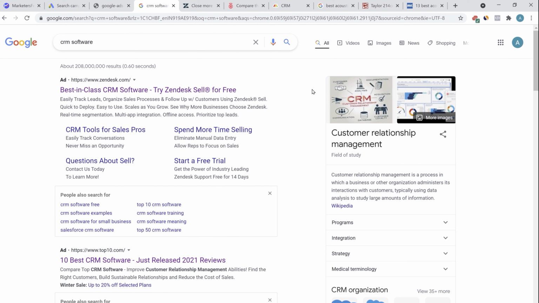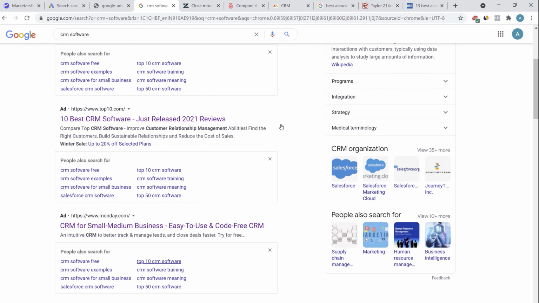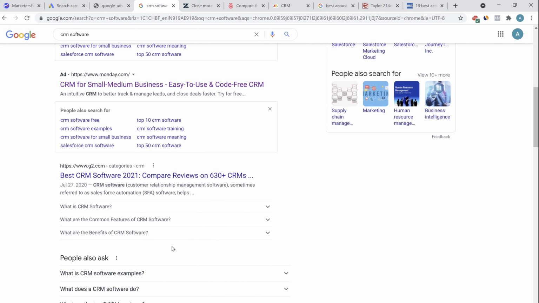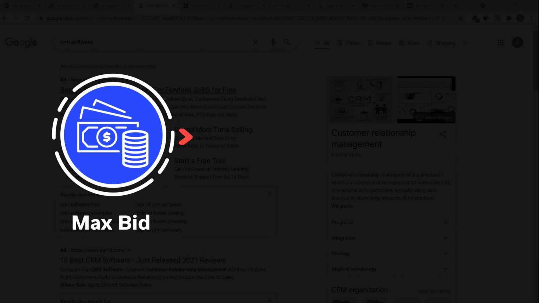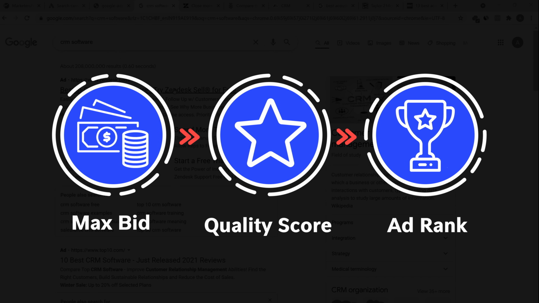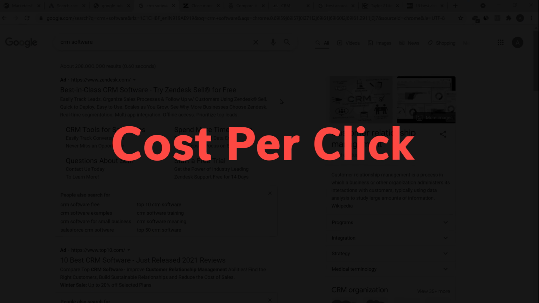Also, you pay less money to Google because you have to understand that Google is in the business of pleasing their audience. Google is in the business of giving the best search result possible. Not just in the organic results, which you can see below the ads, but also in the ad section. They don't want to show irrelevant ads to the people who are searching for a keyword. They want to show the best possible ads, and for that they are willing to take less money. Now, depending on the max bid and the quality score, Google gives you an ad rank. The higher your ad rank, the better the position you will be given in the Google search engine, and the lower will be your actual CPC, which is the cost per click.